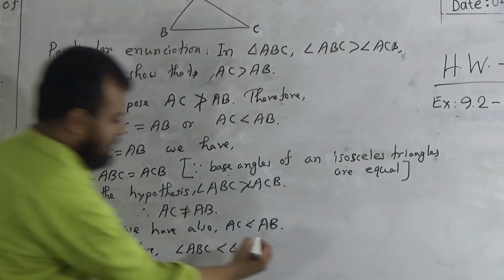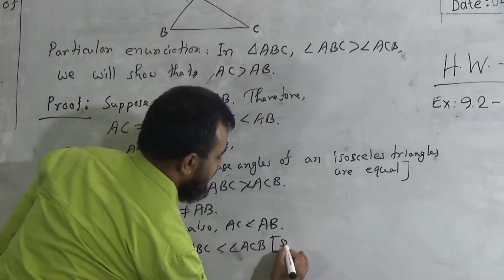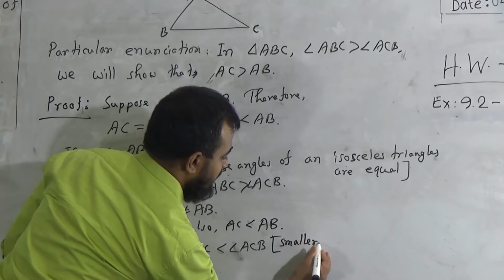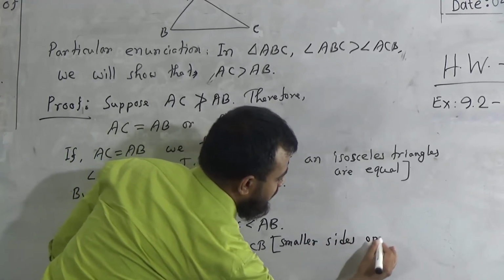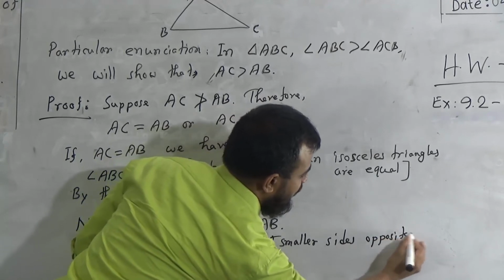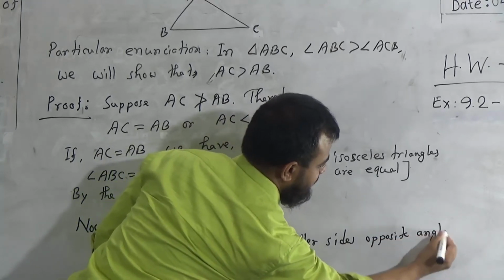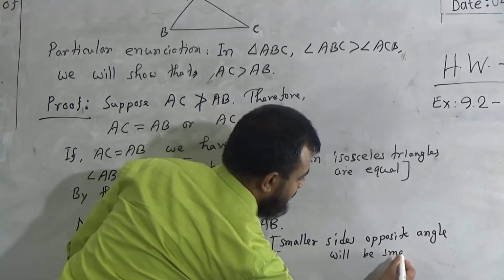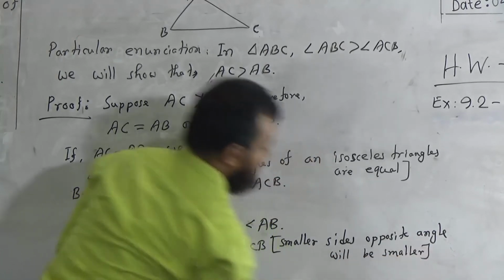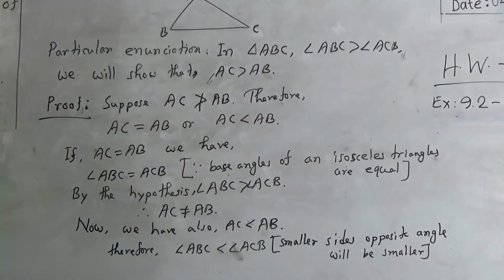We will write down the note: the smaller side's opposite angle will be smaller.